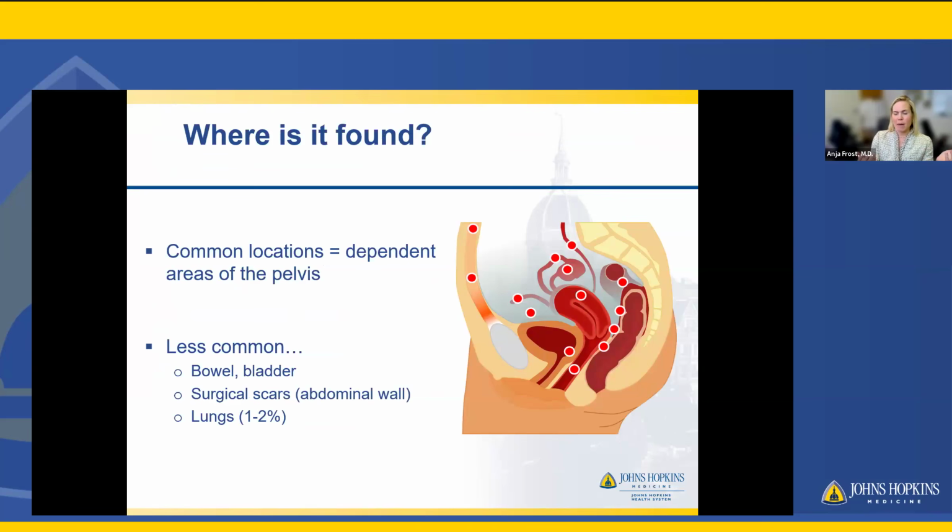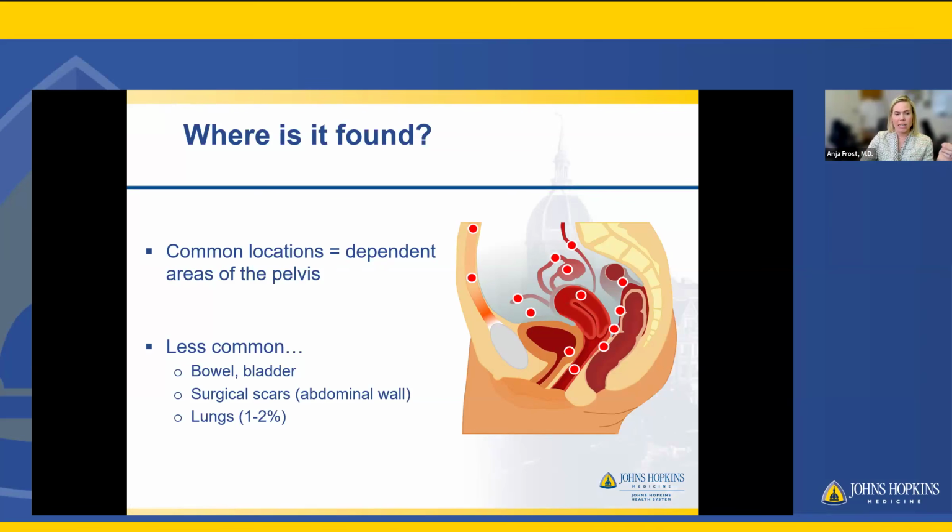So where is it found? Since the main theory behind the disease process is what Dr. Wu mentioned, the retrograde menstruation, the most common locations we see it in the dependent areas of the pelvis. You really just think of that like gravity locations, right? Here is a view of the pelvis, kind of the uterus highlighted here. These red dots are areas we can find endometriosis all over. The most common we see is in the areas behind the pelvis and along the pelvic side walls, or the filmy tissue that lines the pelvis called the peritoneum.